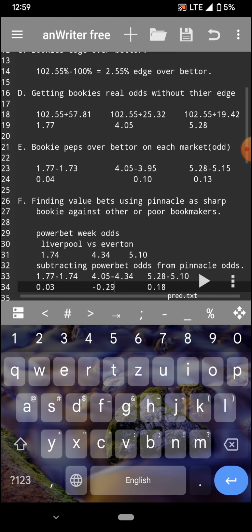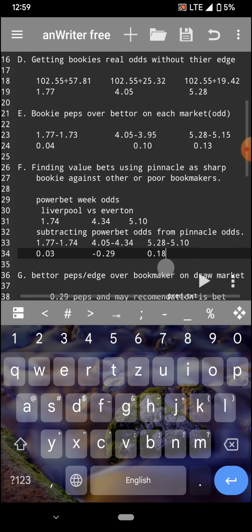And we can take the other one right there, 5.28 from Pinnacle minus 5.10 from Power Bet. So you can see 0.18, meaning we are not having any value right there to bet on, because the bookmakers are still having advantage over us. But yeah, the minus sign means we are having advantage over the bookmakers in this particular case. So if we are betting on this odd of 4.34, we are having a massive value bet.